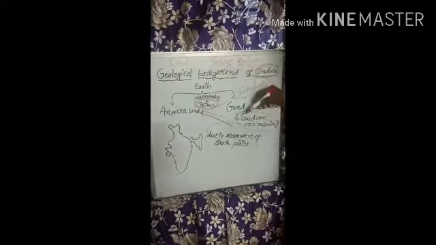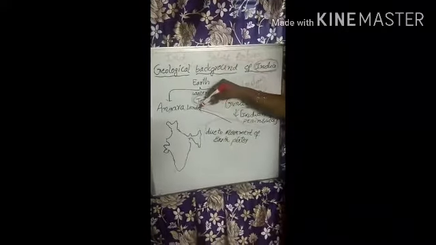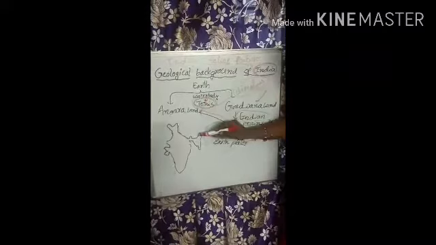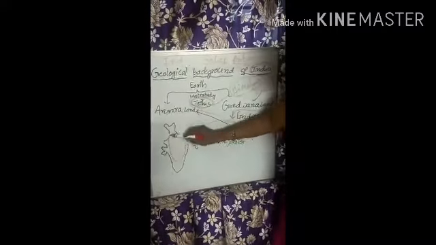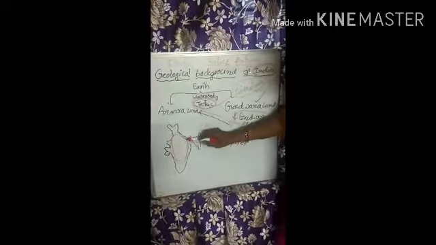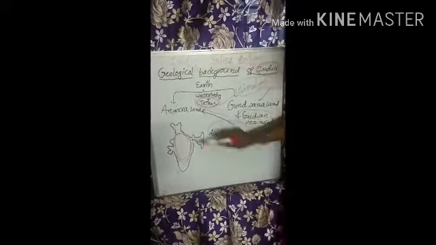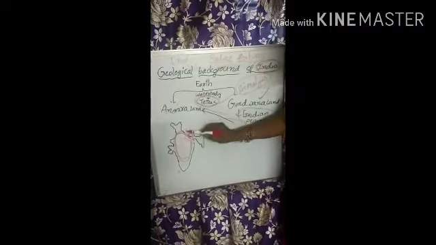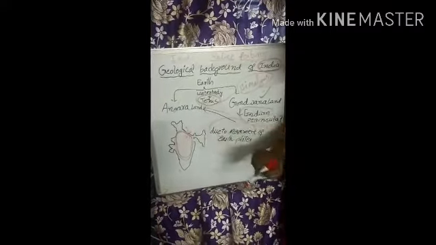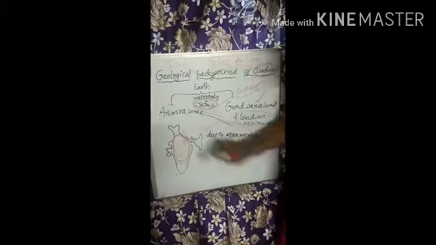After the collision of the Indian peninsula with Angara land, a large basin formed on the Indian peninsula. This large basin was filled with the sediments and soil carried by the perennial rivers of the Himalayas and the plateau rivers.